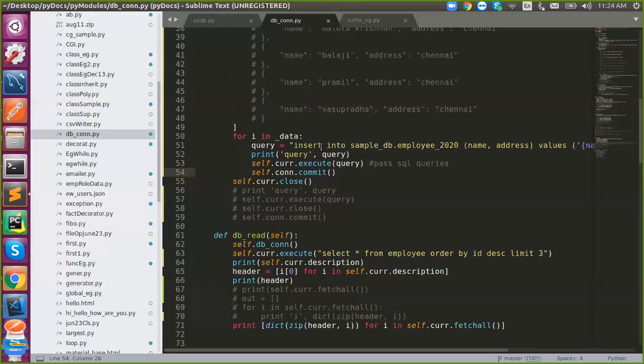So I'm establishing the connection between my application and the database. For that, I need a driver because both are different applications, different platforms. This is coding, and that is a backend, that is a database. Both are different. So here the driver plays the role of a middleman or a bridge. It establishes a connection between your backend and database through the bridge. That's it. That is the role of the driver.